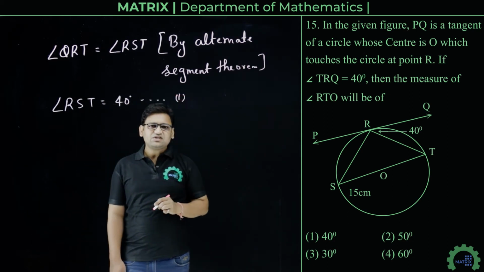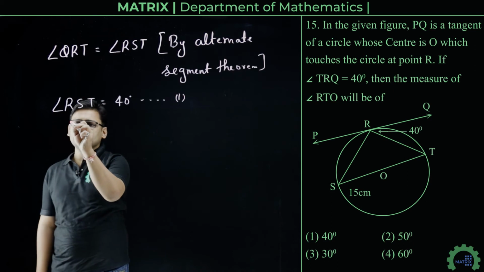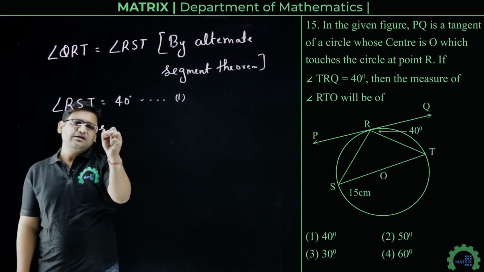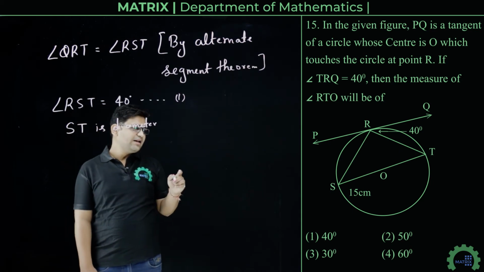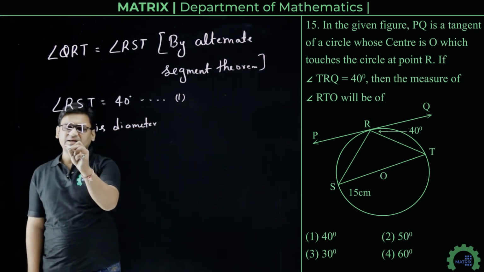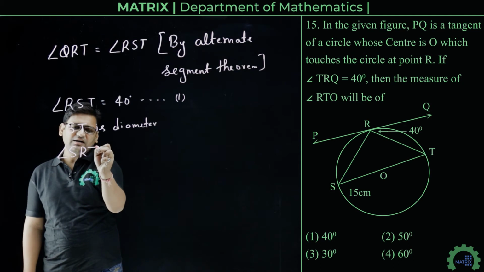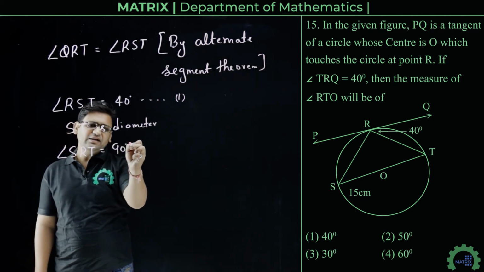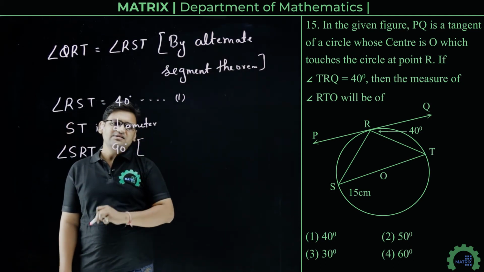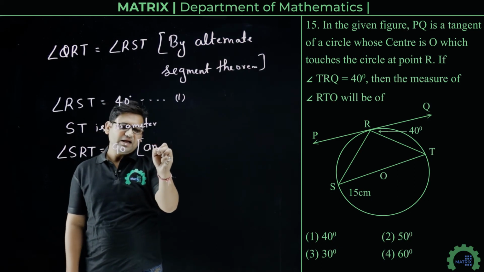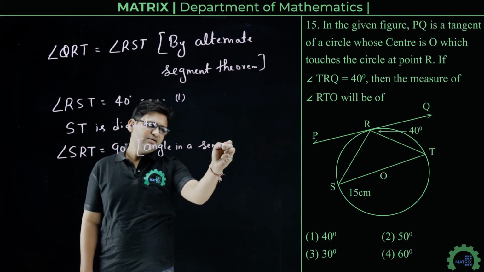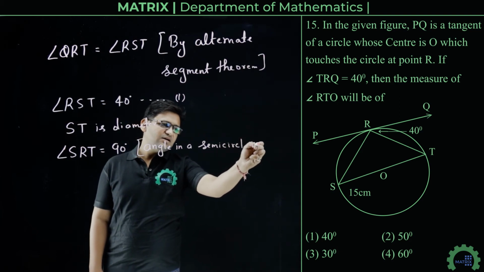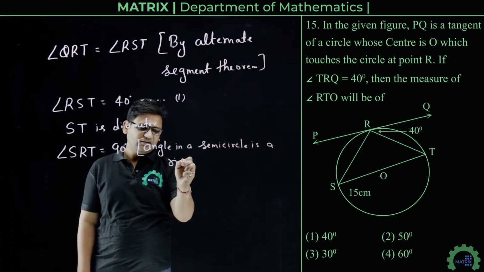Now ST is the diameter here. So we can write angle SRT will be 90 degree. Reason is angle in a semicircle is a right angle.